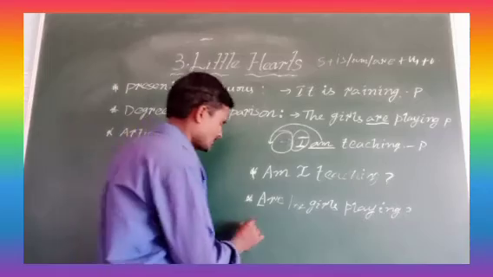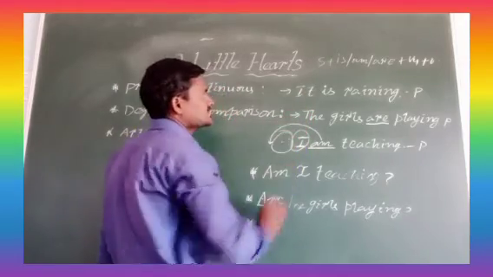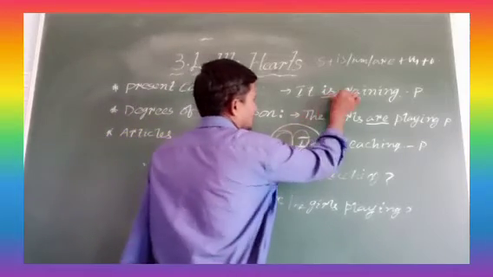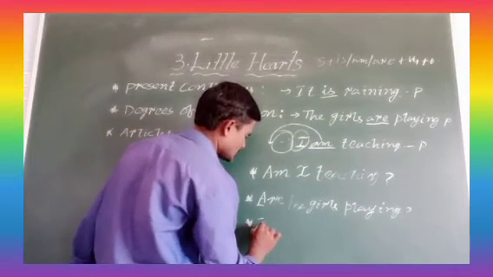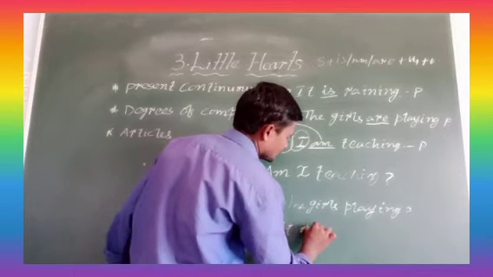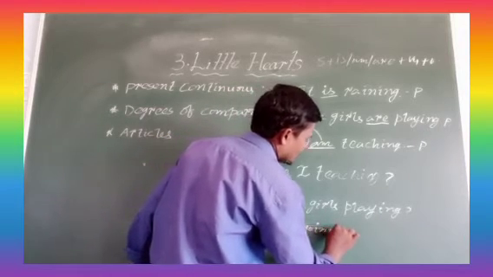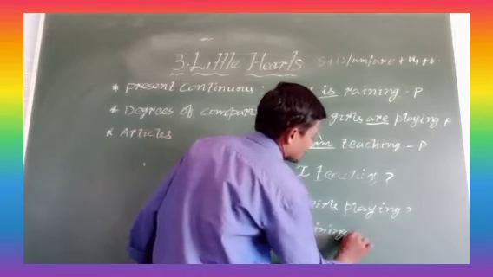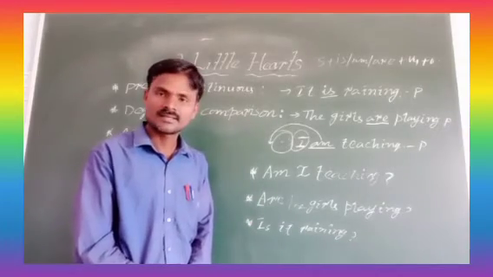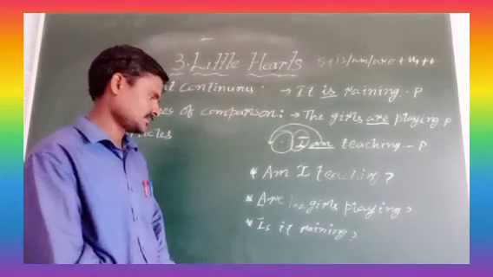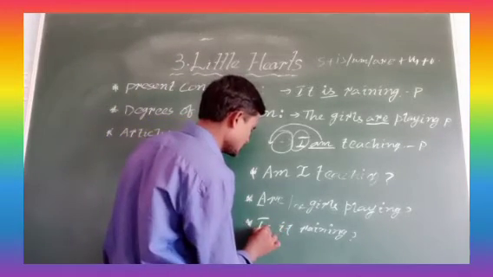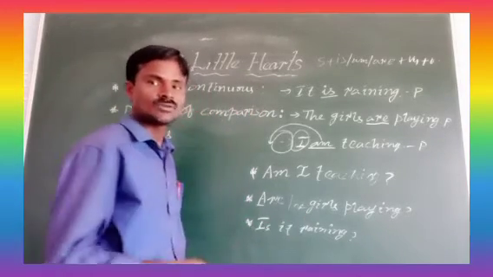Next, the first one we see, it is raining. What is the helping verb in this? Yes, is is the helping verb. Is it raining? Is it raining outside? No, it is not raining. It is not raining. See, is it raining? You have to ask like that.